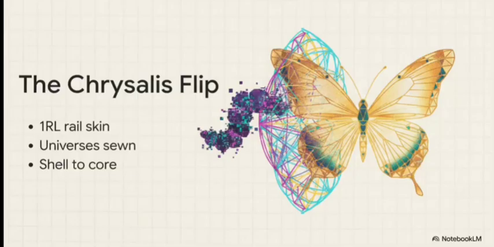So inside this chrysalis, there's a phase transition. The raw data, the caterpillar, dreams until that dream literally saturates its skin. The neighboring data structures are sewn together in sublimation. And then we get the ultimate inversion. The shell flips and becomes the core, and the caterpillar is perfected into a golden butterfly. All that previously fragmented data is finally unified.